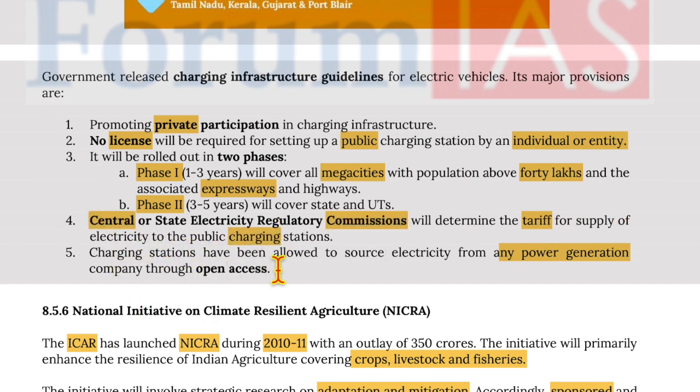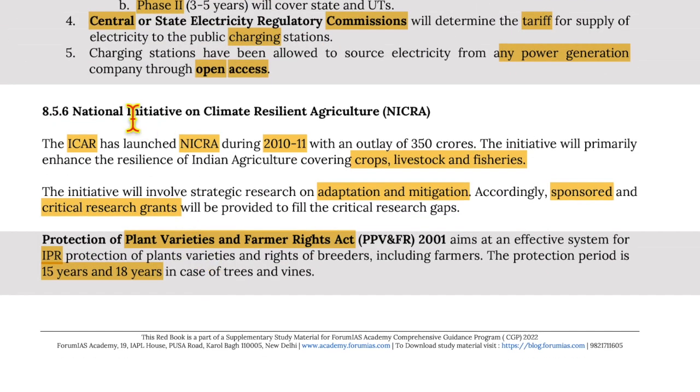Charging stations have been allowed to source electricity from any power generating company through open access. Moving on to National Initiative on Climate Resilient Agriculture, the ICAR has launched it during 2010-11 with an outlay of 350 crore. The initiative will primarily enhance the resilience of Indian agriculture, covering crops, livestock and fisheries. It will involve strategic research on adaptation and mitigation. Accordingly, sponsored and critical research grants will be provided to fill research gaps.